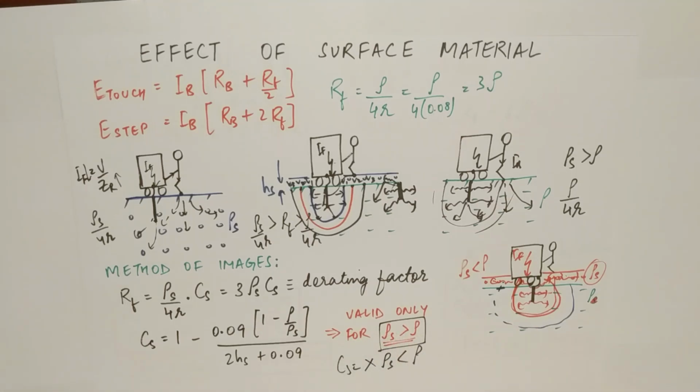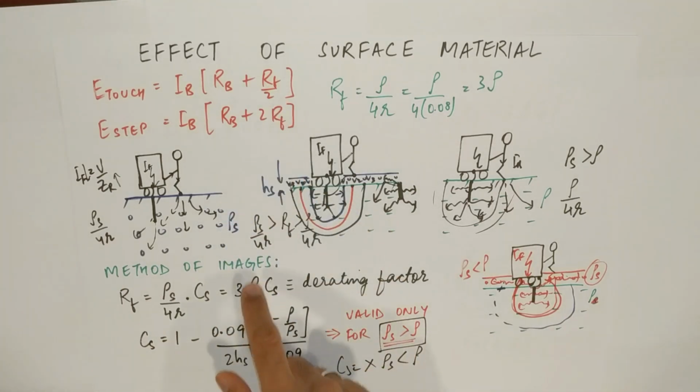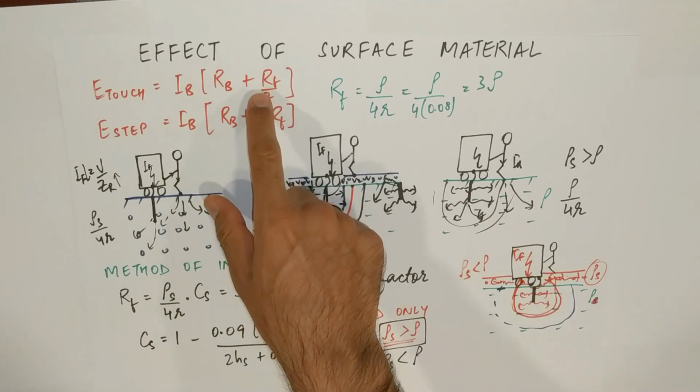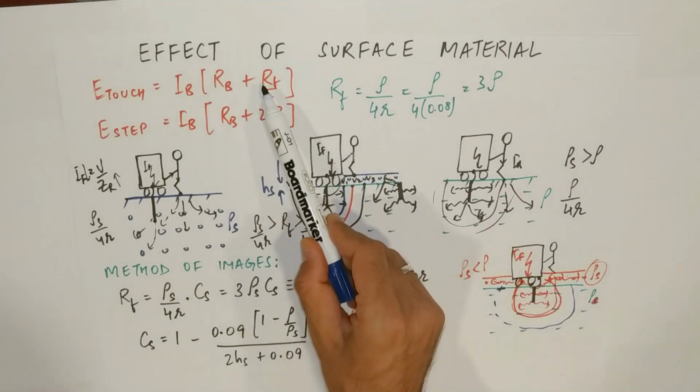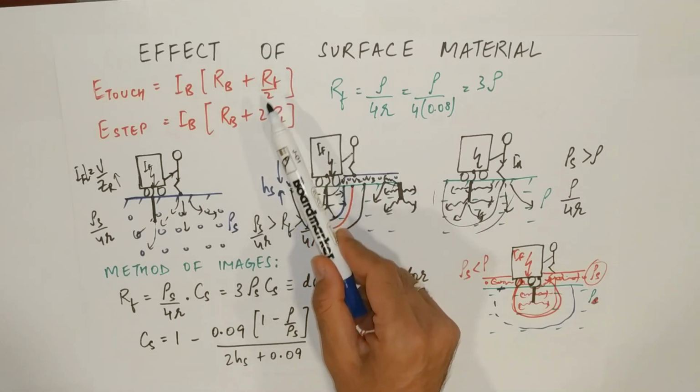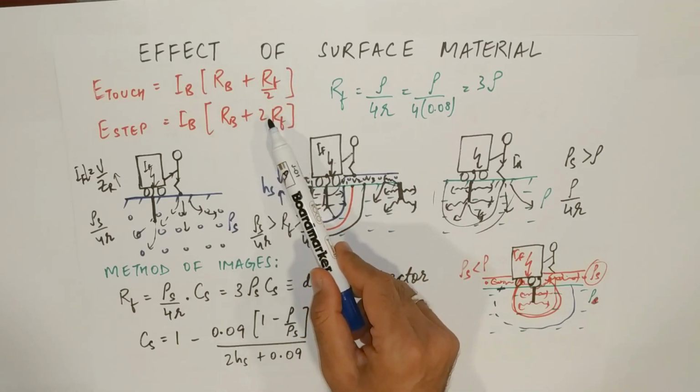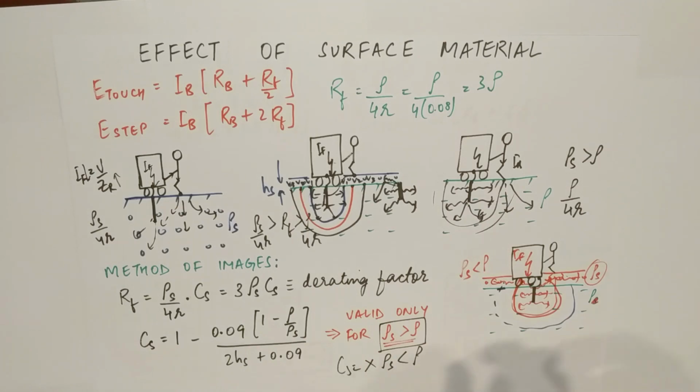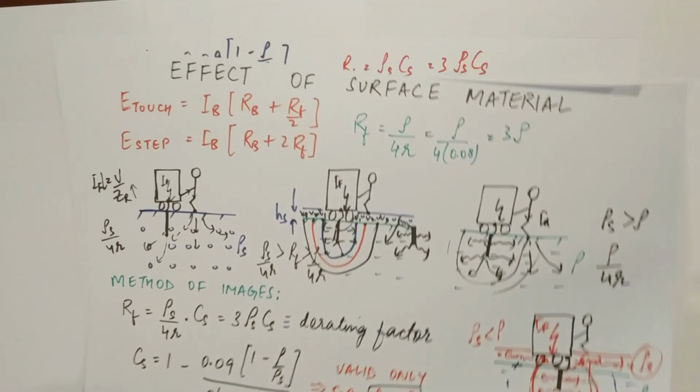Now we will put this RF value in these formulas. Suppose you put RF here, it will be 3 rho s Cs by 2, that means 1.5 rho s Cs, and if you put it here it will be 6 rho s Cs. So we'll see in the next slide.